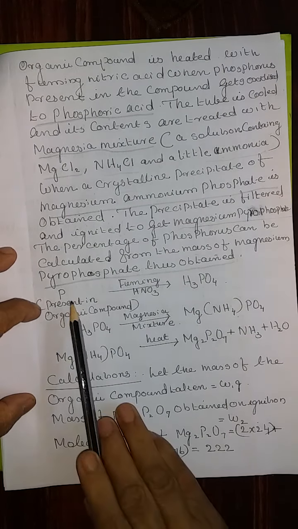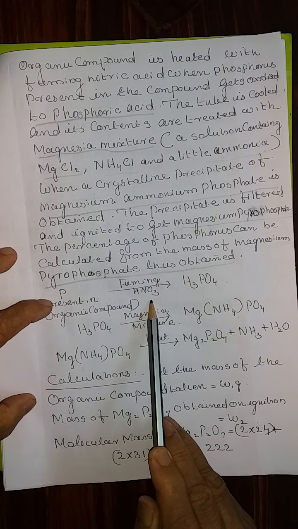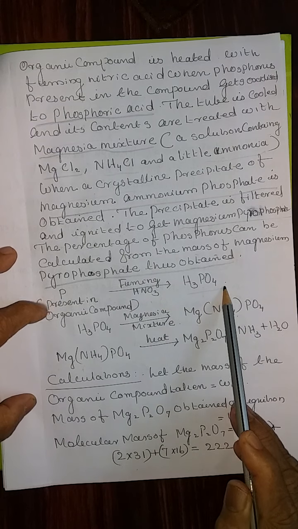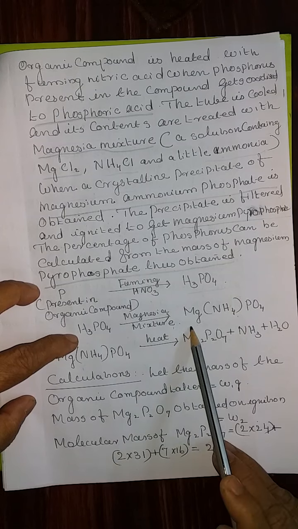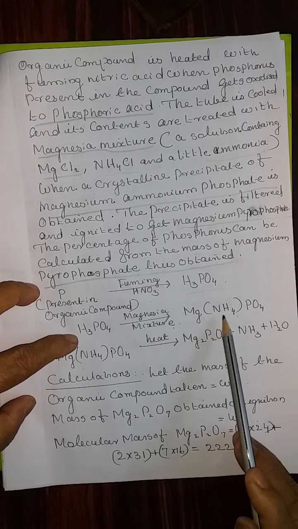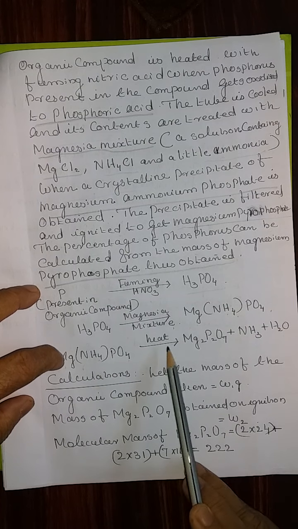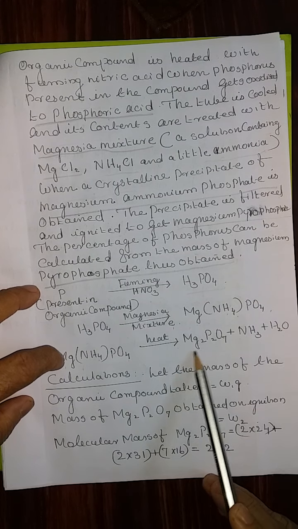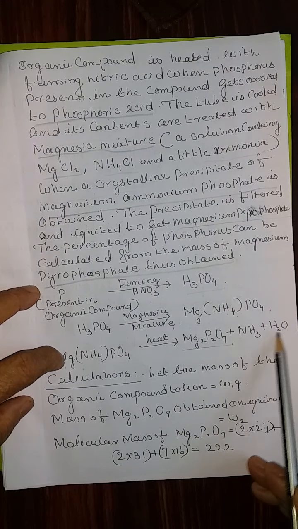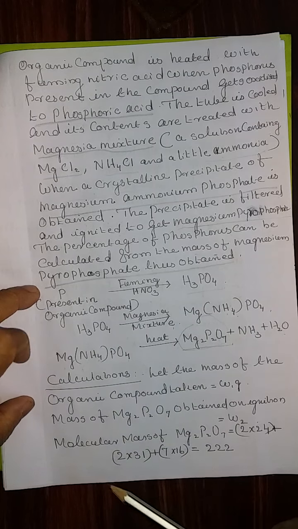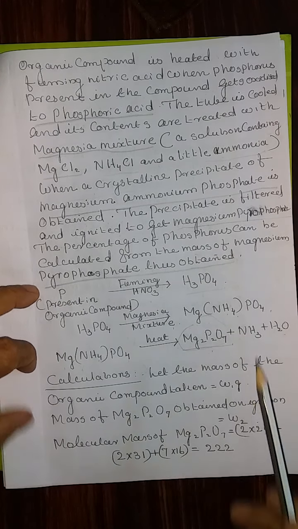Chemical reactions. Phosphorus present in the organic compound in presence of fuming nitric acid gives phosphoric acid. Phosphoric acid reacts with the magnesia mixture and forms magnesium ammonium phosphate. Magnesium ammonium phosphate, when heated, gives magnesium pyrophosphate, ammonia and water. This should be collected and you have to find out the mass of this. From that we can do the calculations.